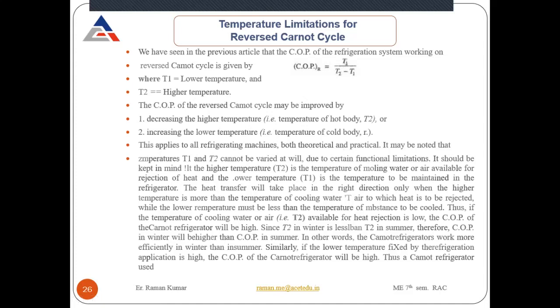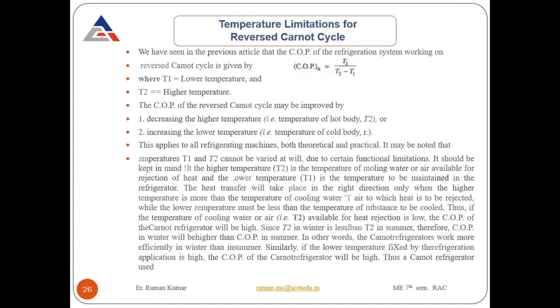But if I talk about the refrigeration cycle and the air conditioning cycle, your refrigeration cycle is operated at lower than 0 degree centigrade, but air conditioning is working at about 18 degrees centigrade.